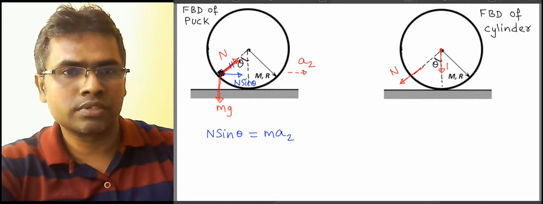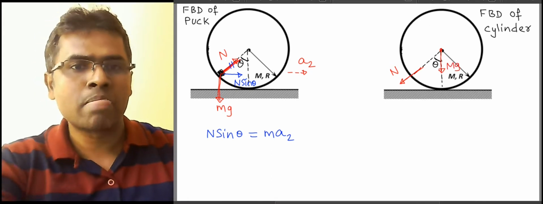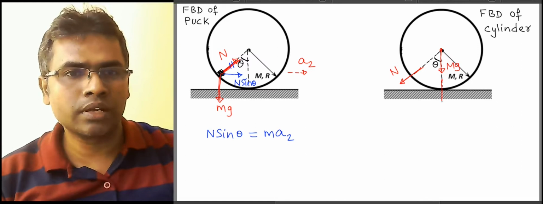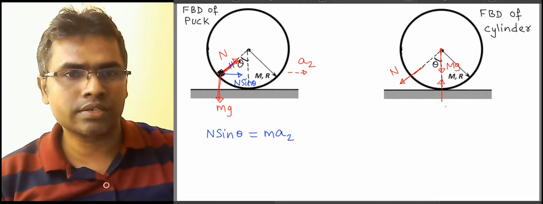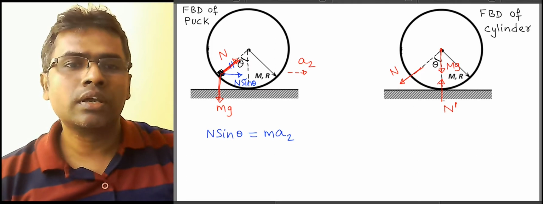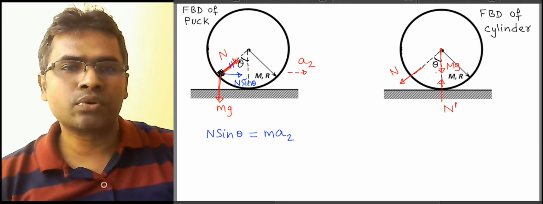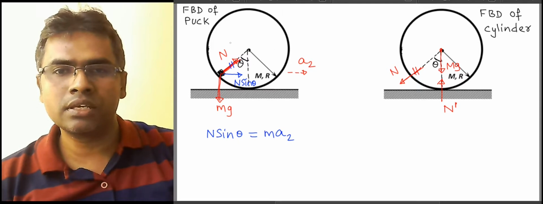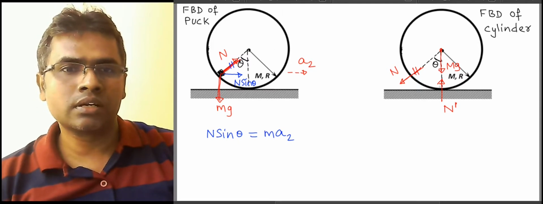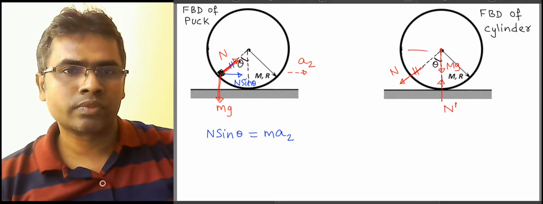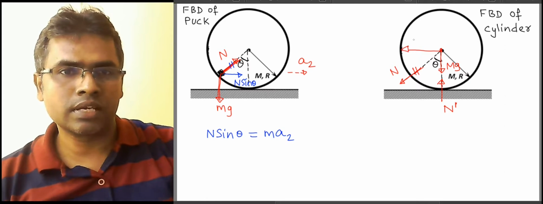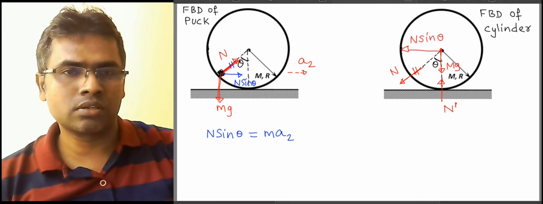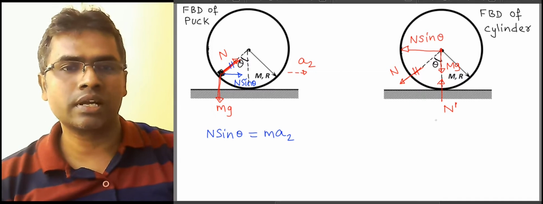The gravitational force capital Mg is in the downward direction, and the ground is also applying a normal force in the upward direction. So let's call that as N. Now here, if you take a component of the normal force applied by the puck on the cylinder, it would be n sine theta. But we have to be very careful here because that's not the only force in the horizontal direction.